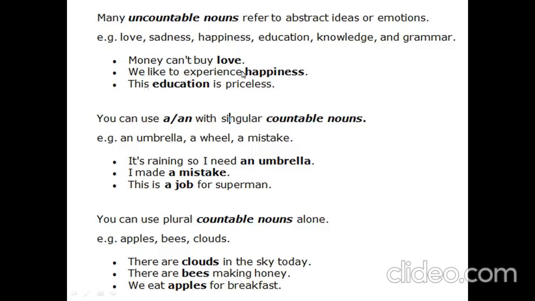You can use a or an with singular countable nouns. Example, you can say an umbrella, a wheel, a mistake. It's raining, so I need an umbrella. I made a mistake. This is a job for Superman.